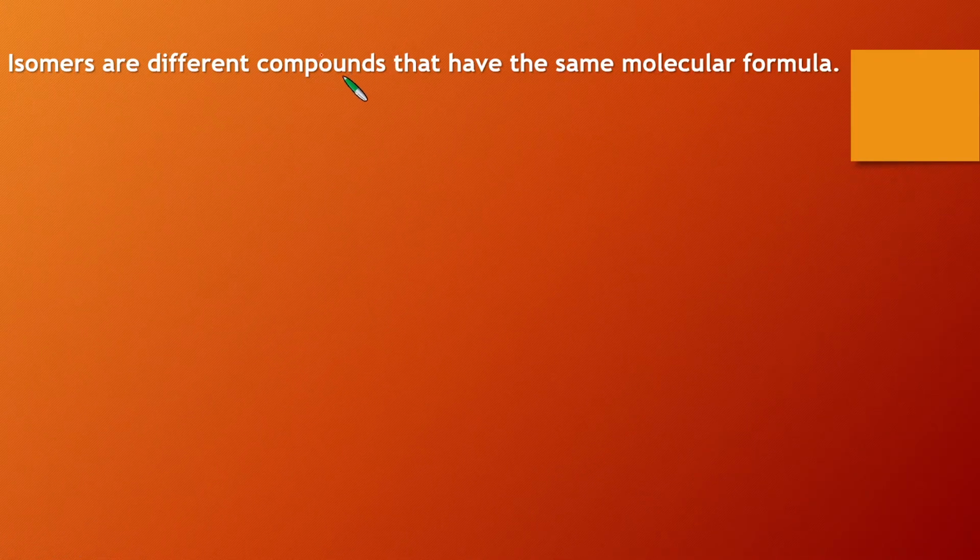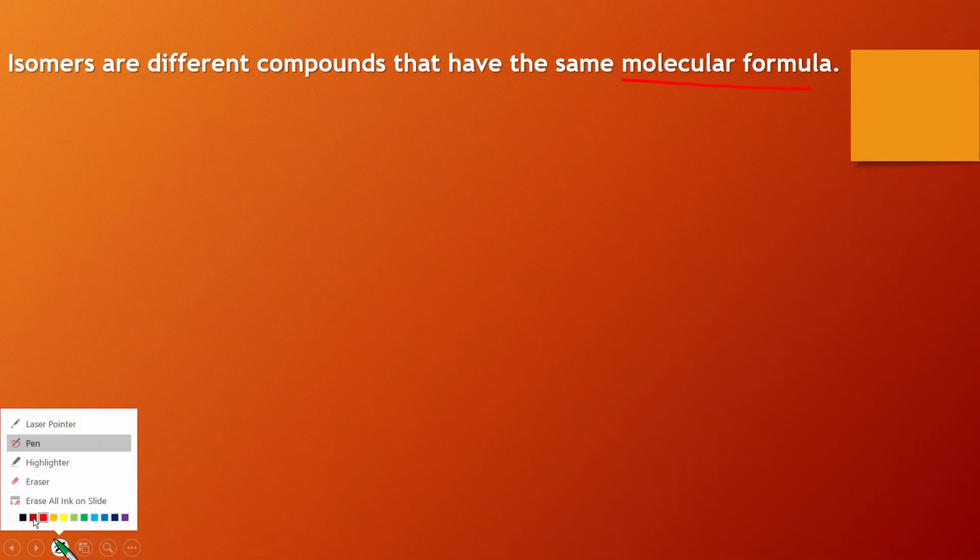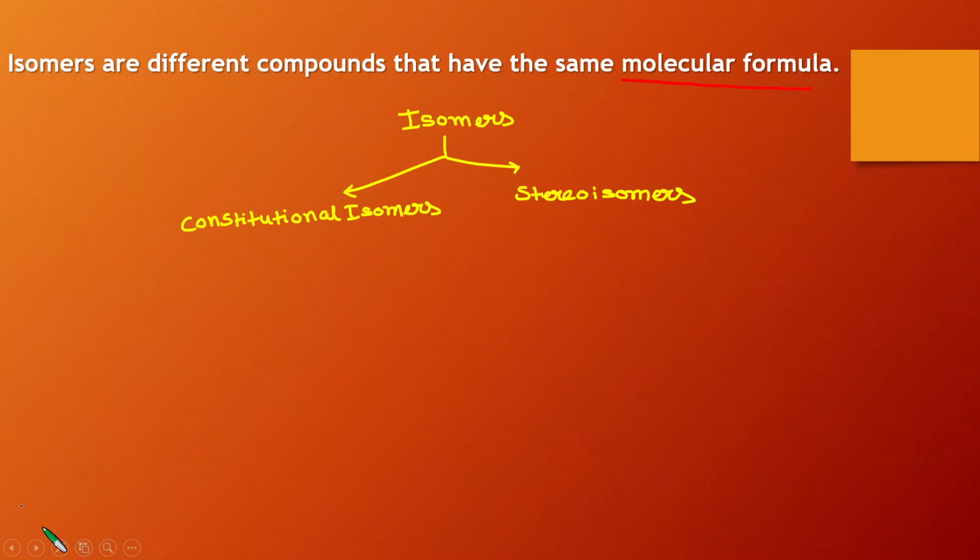So first of all, the first question arises: what is an isomer? Isomers are basically different compounds which have the same molecular formula. Now let's see that isomers can be subdivided into two portions. The first one is called constitutional isomer and the second one is called stereoisomer.